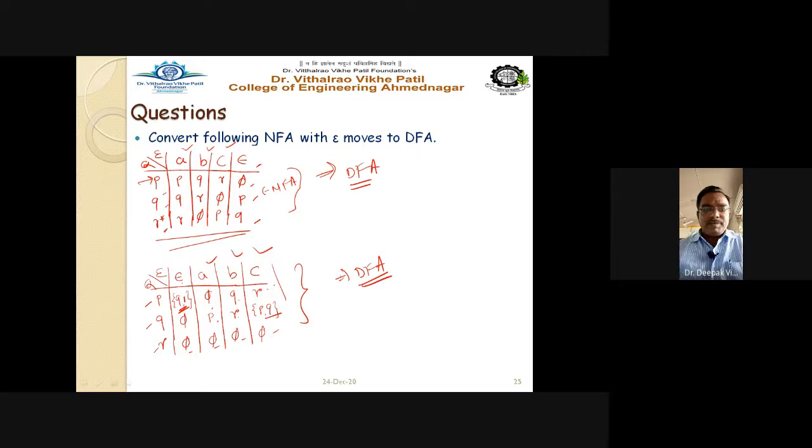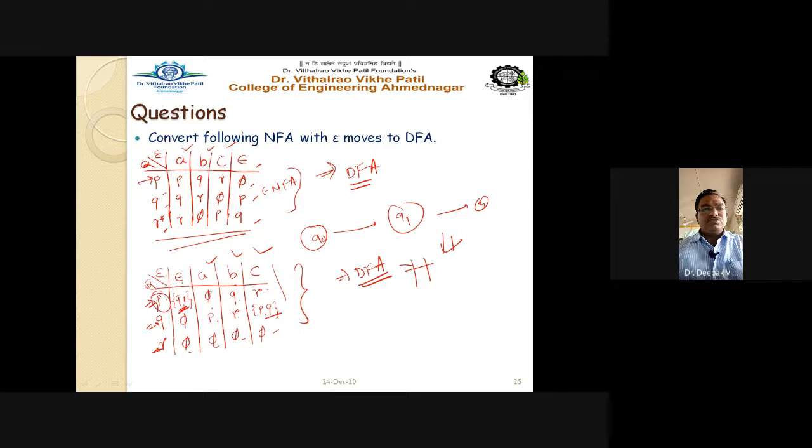It may happen that sometimes they may give you the diagram in this format, say for example Q0, Q1, Q3, and you need to convert to DFA, or sometimes they may give it in the form of a transition table. Again, you have to start, the procedure is the same, no difference. We have to first find out the epsilon closure of all the states. So for states P, Q, R, find out their epsilon closure.